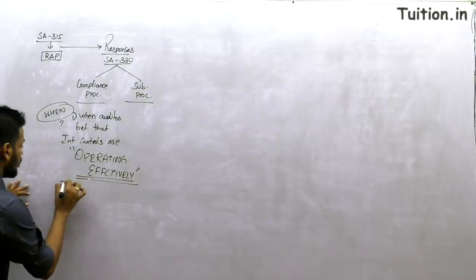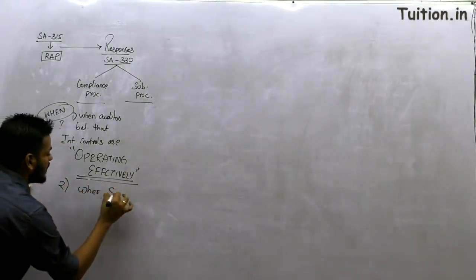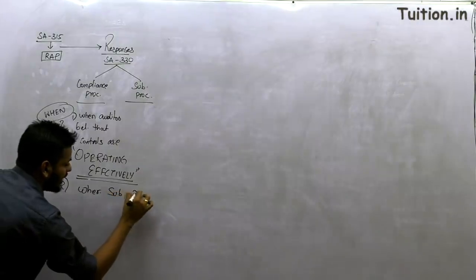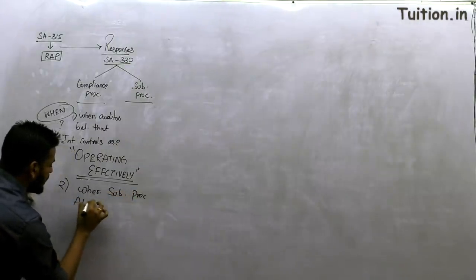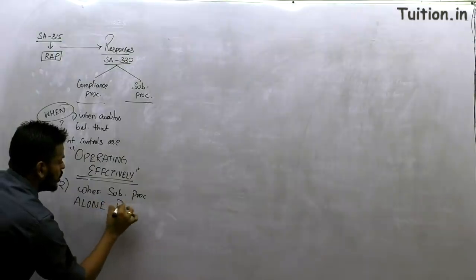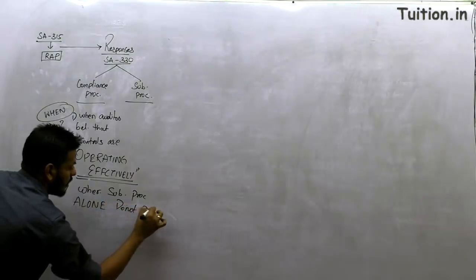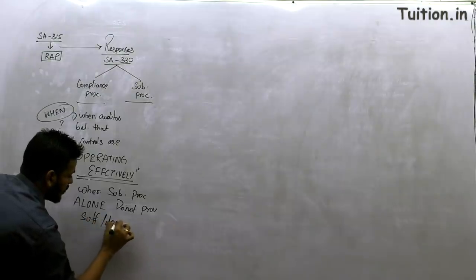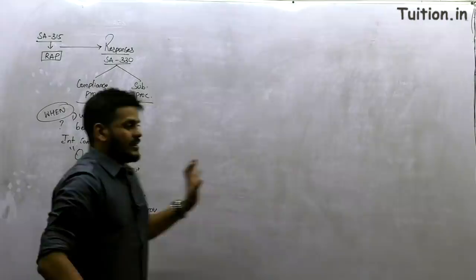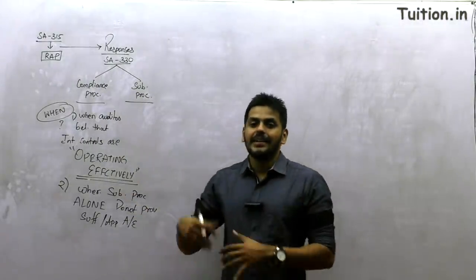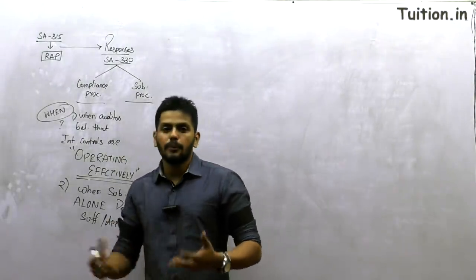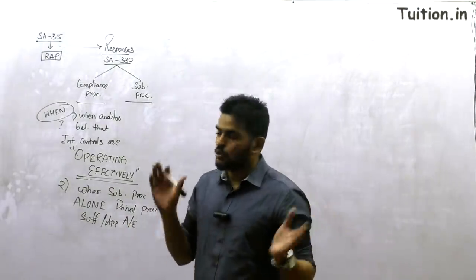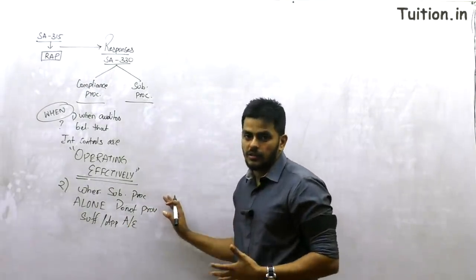So reason number 2 is where substantive procedures alone do not provide sufficient appropriate audit evidence. There are some cases like automated transactions where there is no proof of the transaction happening, so you can't perform substantive procedures in those areas.